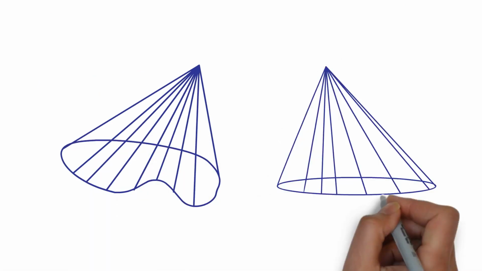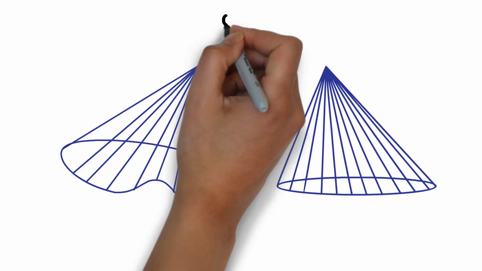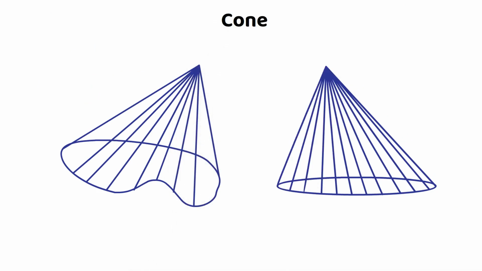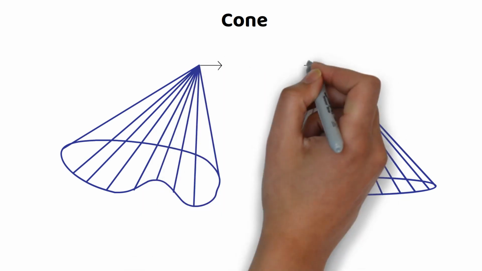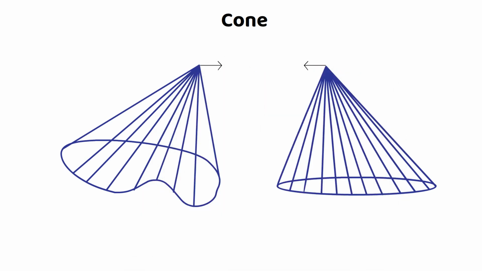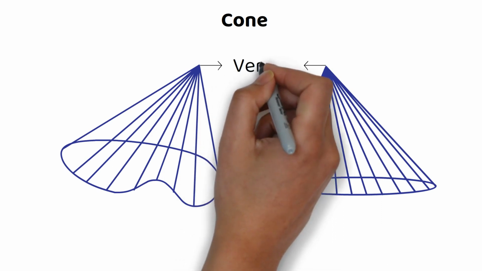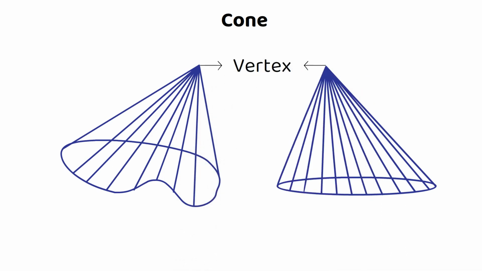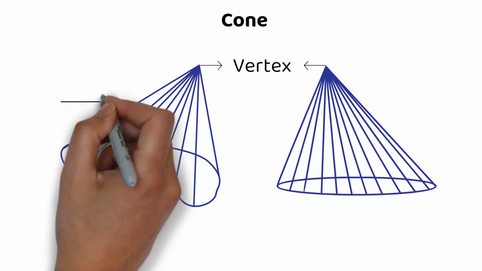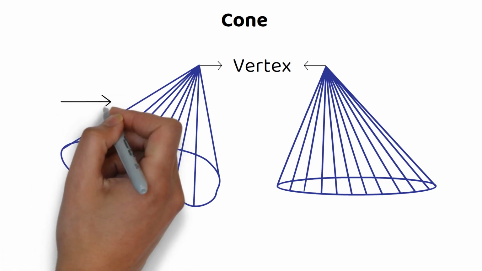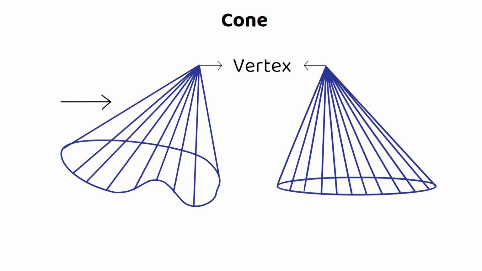A cone is a solid made out of all lines intersecting at a common point called a vertex. The two pictures here show 2 examples of a cone, with the rulings drawn to explicitly demonstrate how the rulings of the surface all converge into one point, the vertex. The solid on the left is still a cone, although typically not what most people would call a cone, but under our definitions it is.